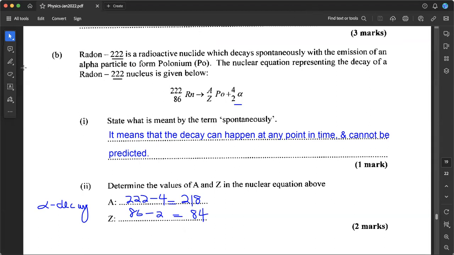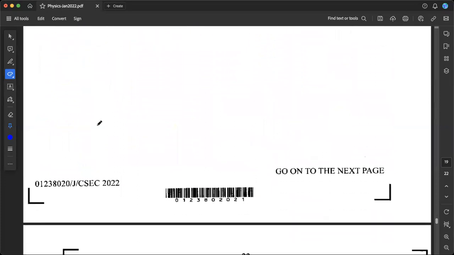So effectively, let me just write that here for completeness, we'll end up with a 218, 84, PO, polonium nuclide. Okay, so that's what we'll end up with. That's our final product because we subtract 4 from this and then subtract 2 from this to end up with this nuclide. Okay, so all of this calculation, this part I think is all that we needed to do to get our 2 marks, and we are rolling, we're moving along. So let's move down now. Let's go down to see what else is being asked of us.